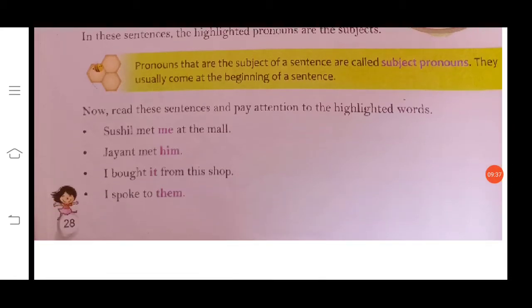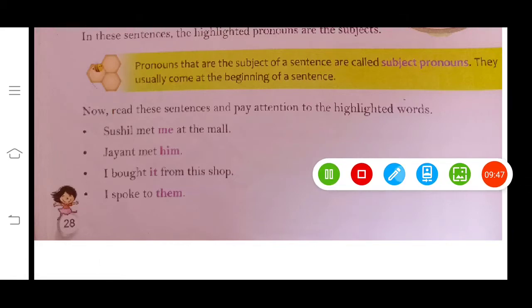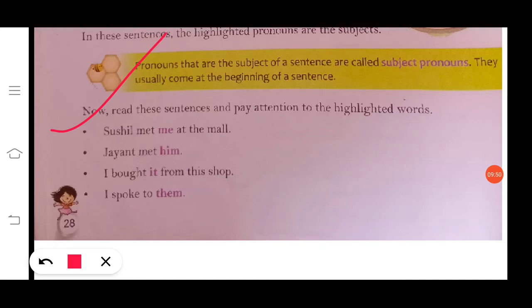Now read these sentences and pay attention to the highlighted words. Sushil met me at the mall. Sushil met me. Okay, so me is the pronoun and it is not the subject, it is the object pronoun. Okay, second example, Jayant met him.